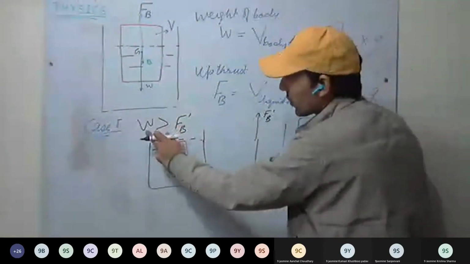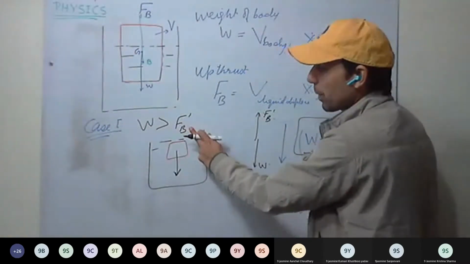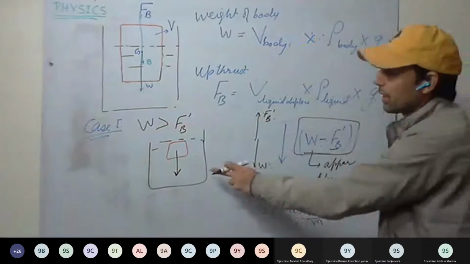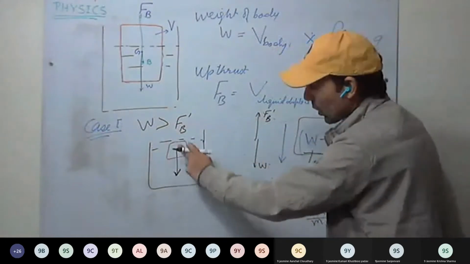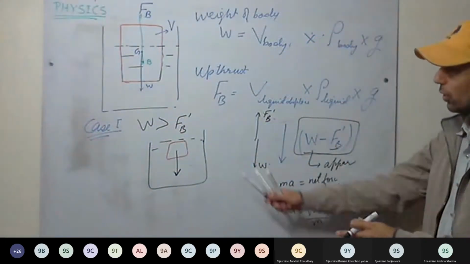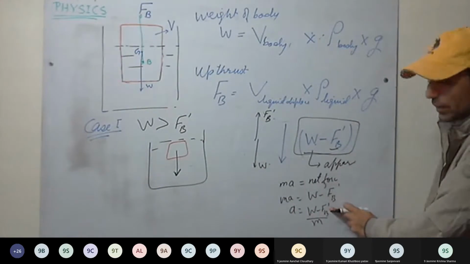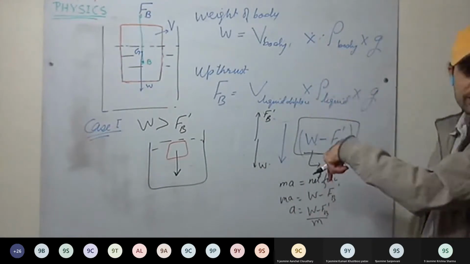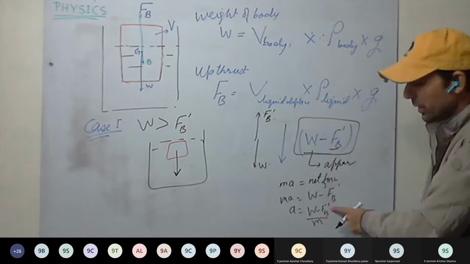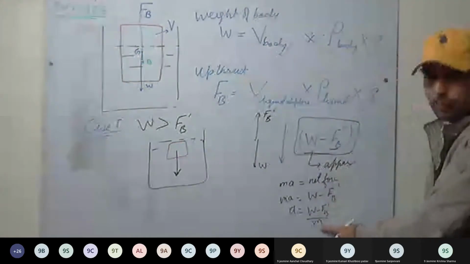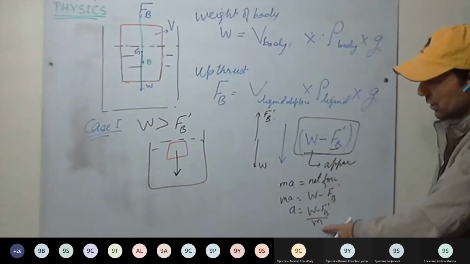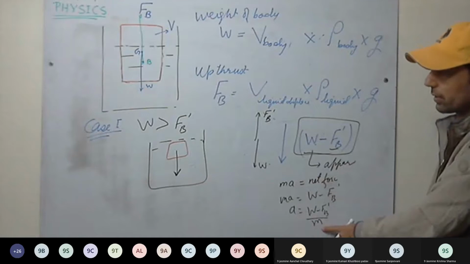So when weight of the body is greater than the maximum buoyant force the liquid can apply, the solid will sink. With what acceleration? W minus FB dash, the net force downward, that is the apparent weight, divided by mass of the body. That will be the acceleration. Understood this one? Case first.